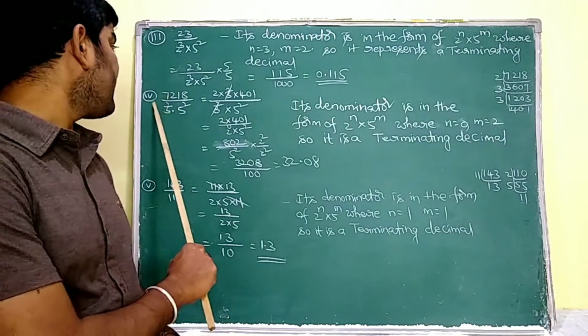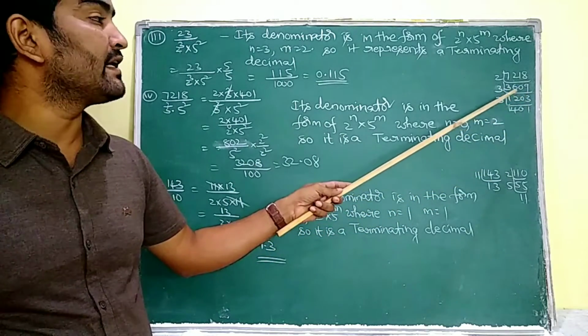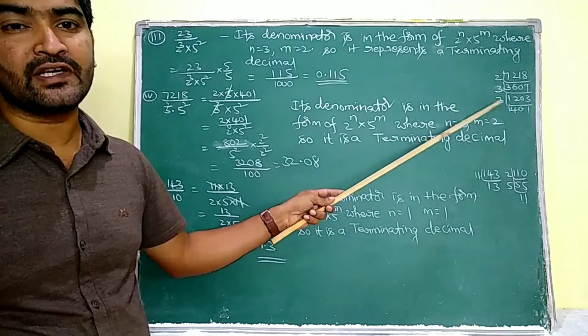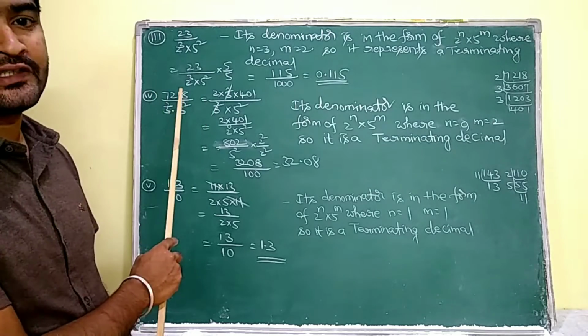Coming to the next question. 7218 by 3 square into 5 square. Firstly, prime factorize this 7218. By prime factorizing this, I am going to obtain 2 into 3 square into 401. So the same I am going to express in the numerator.